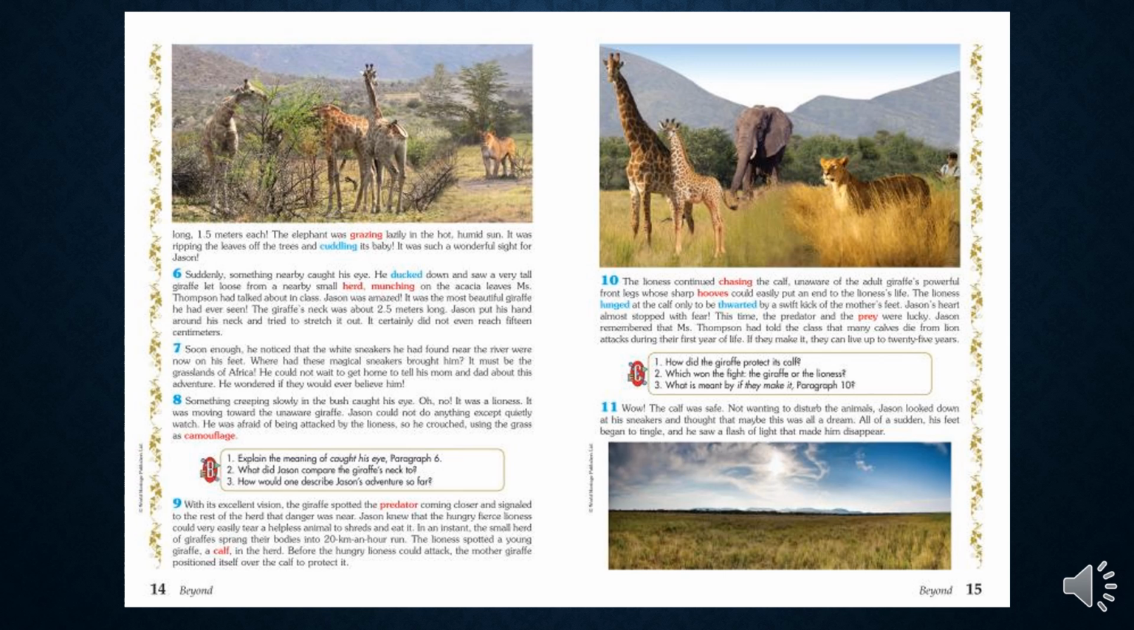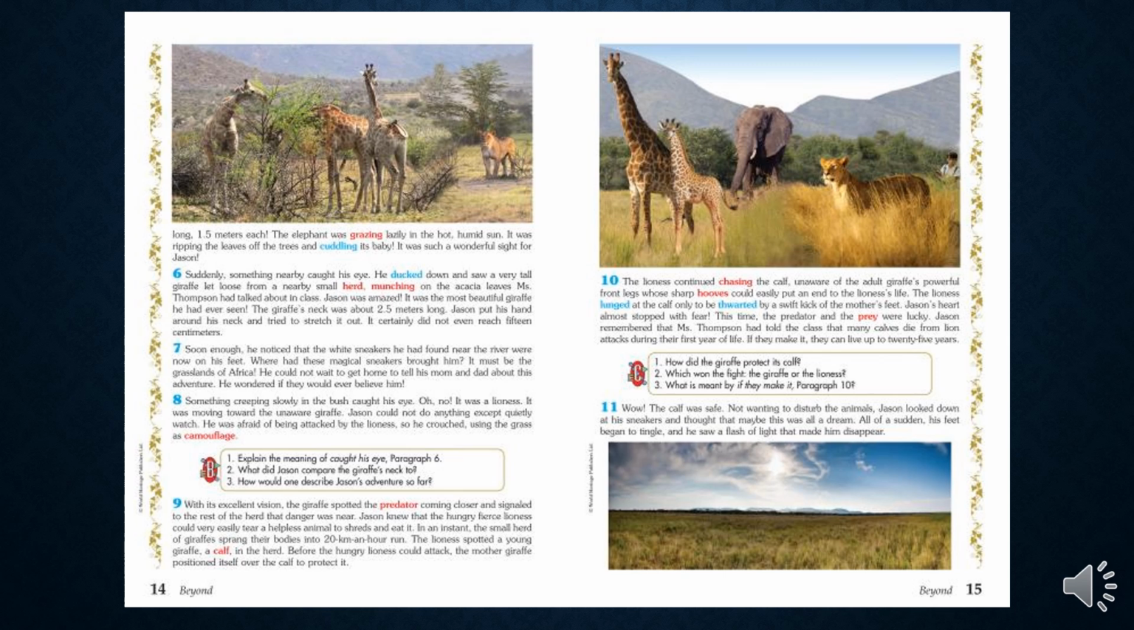Paragraph 8. Something creeping slowly in the bush caught his eye. Oh no, it was a lioness. It was moving toward the unaware giraffe. Jason could not do anything except quietly watch. He was afraid of being attacked by the lioness, so he crouched, using the grass as camouflage. So he hid in the grass.